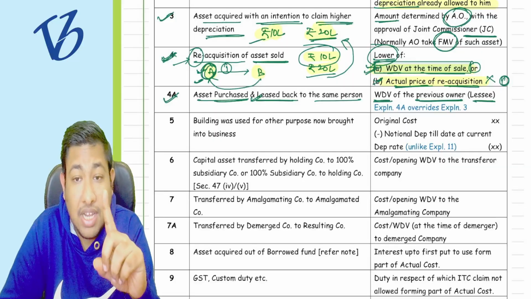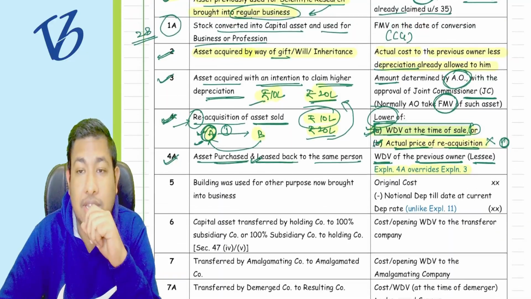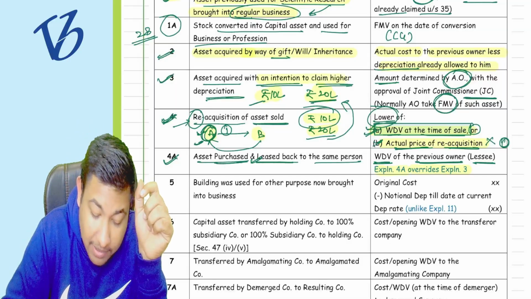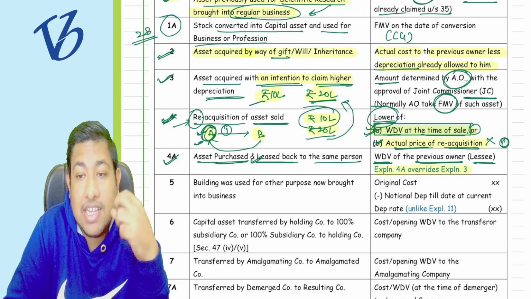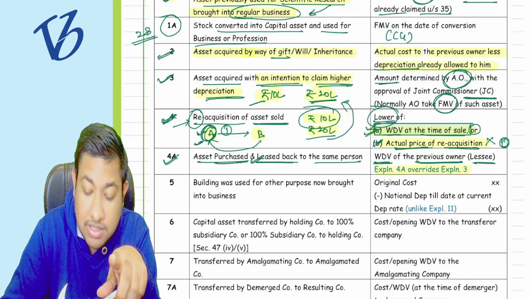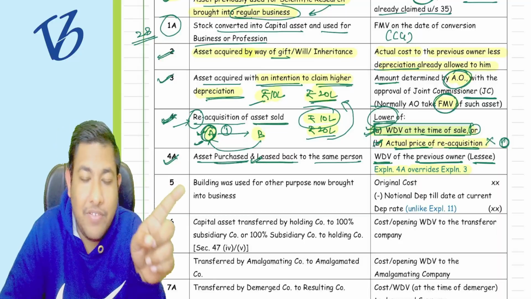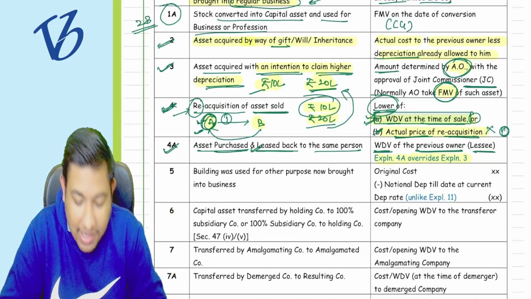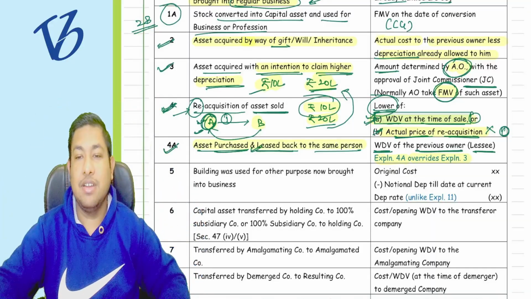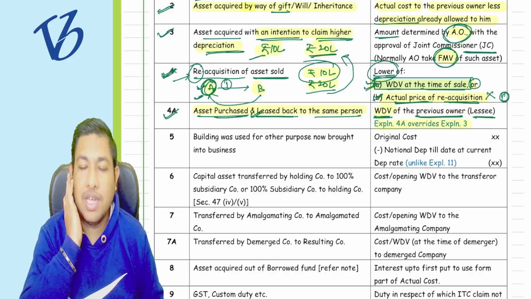Understood? Now it says that section 4A overrides explanation number 3. Explanation number 3 said what? If you are acquiring the asset with the intention to claim higher depreciation, in that particular case the AO will come and determine based on the approval of the JC. Here as well we are doing the same thing to claim higher depreciation, but here they say the WDV of the previous owner is going to be the final answer.